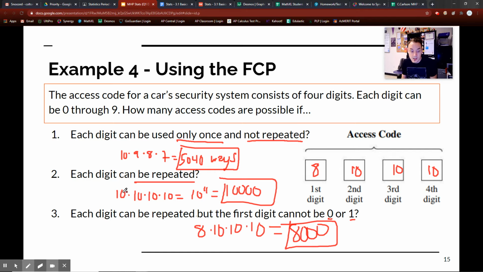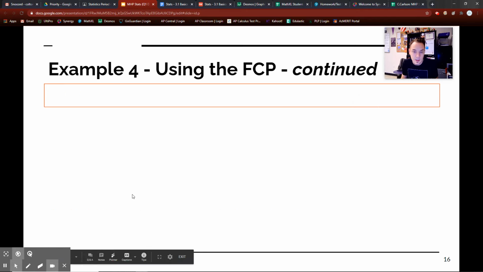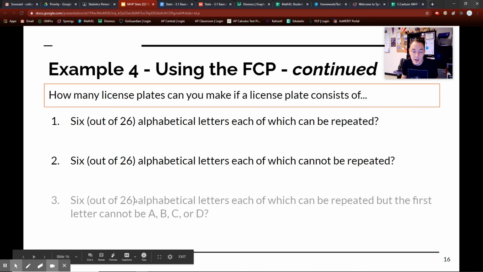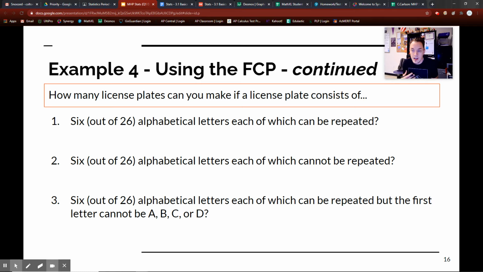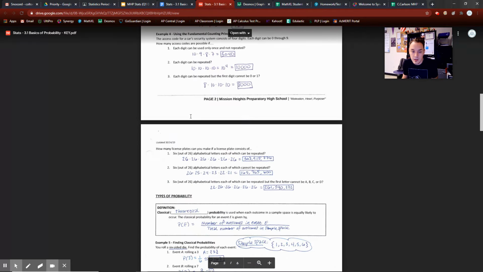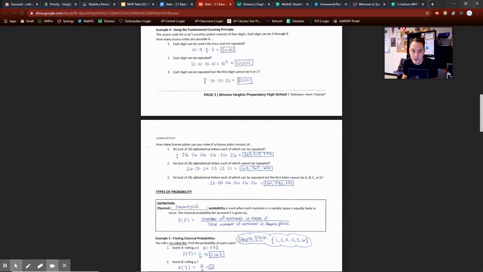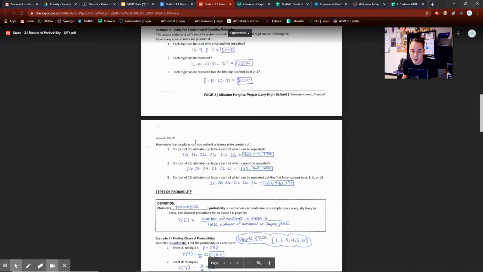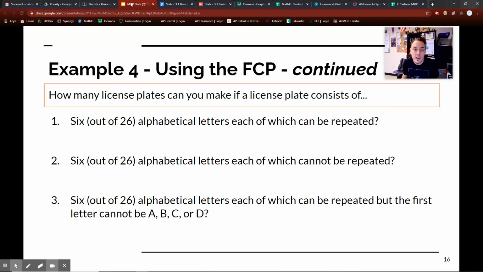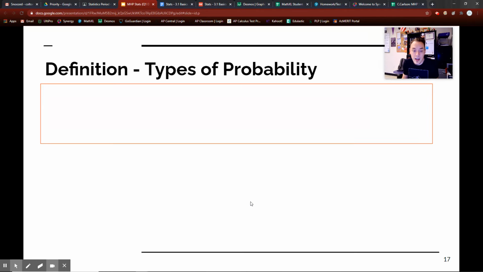Okay, awesome. I'm going to erase. And this next couple examples is really just continued. I'm not going to show you this because this is just kind of checkpoints. So see if you can do it yourself. Check yourself with the key over here. Find example 4 on the key. Just scroll down. Example 4 should be right here. This is example 4 continued. This is the license plate number right there. Feel free to use that and check it. I'm not going to go through them.